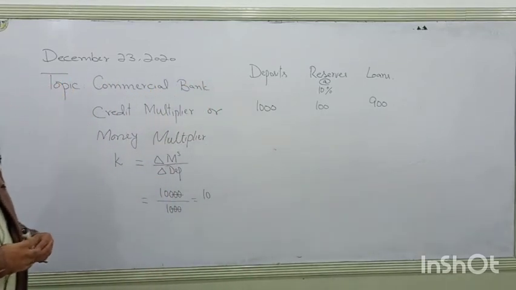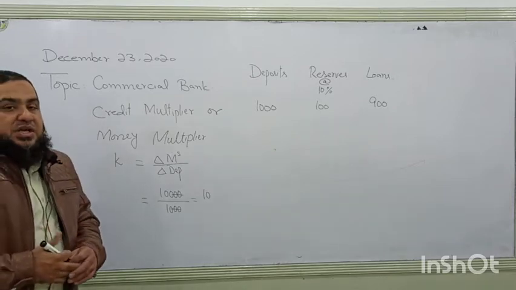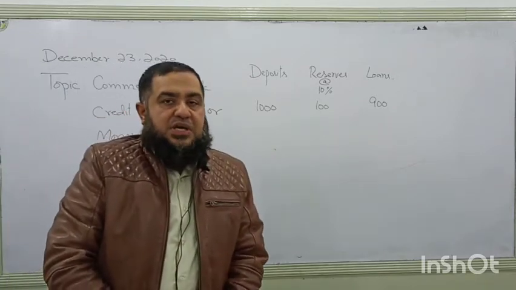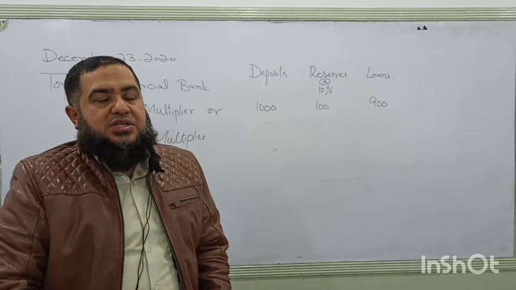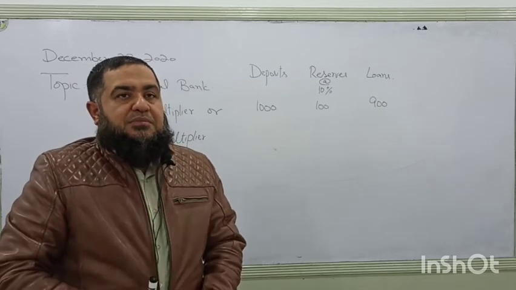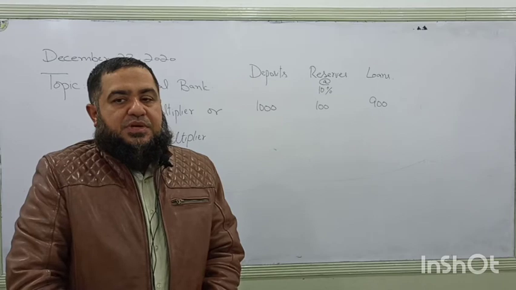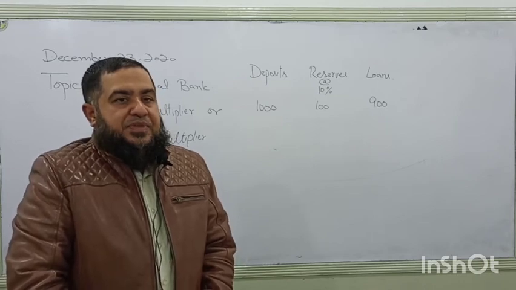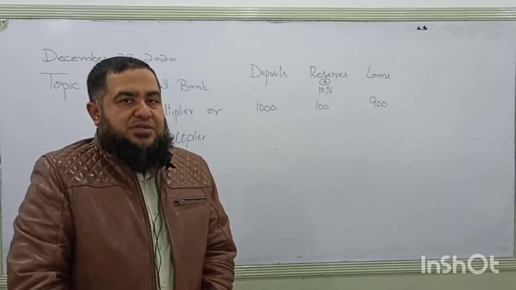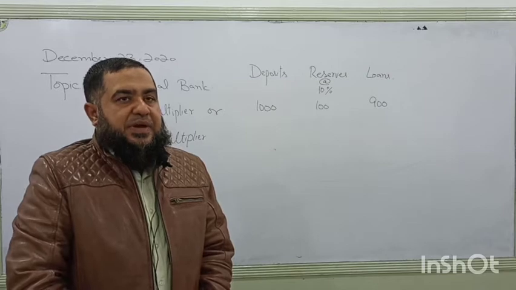Okay. Why is the commercial bank keeping this reserve money with it? The reason is whenever the depositors come to withdraw their cash, there should be some liquidity available with the commercial bank to meet the demands of those depositors that they need their cash back.